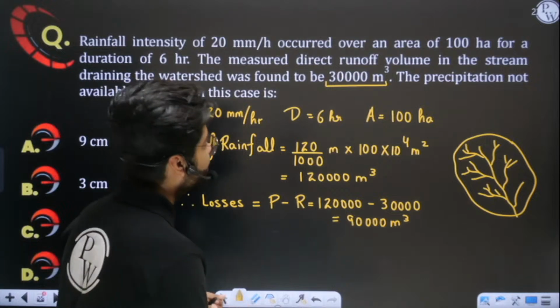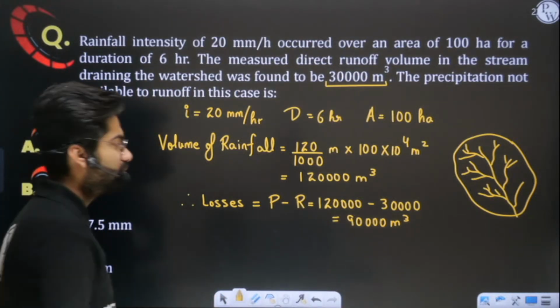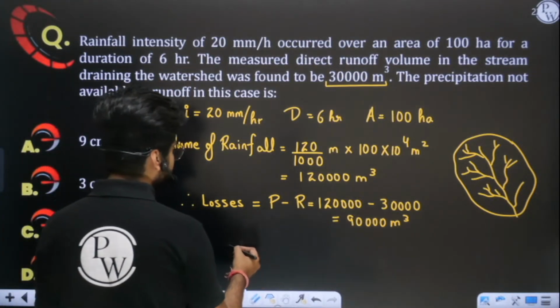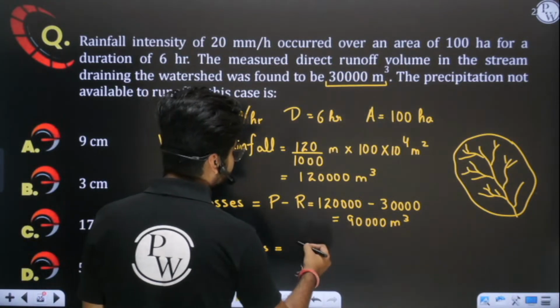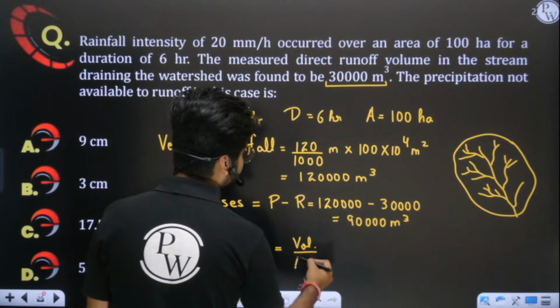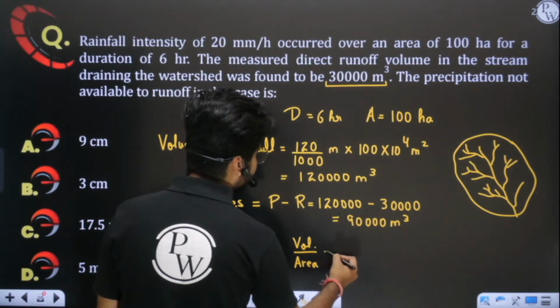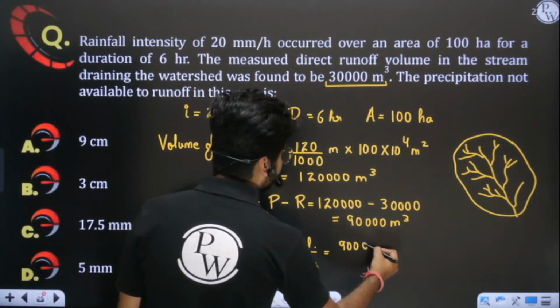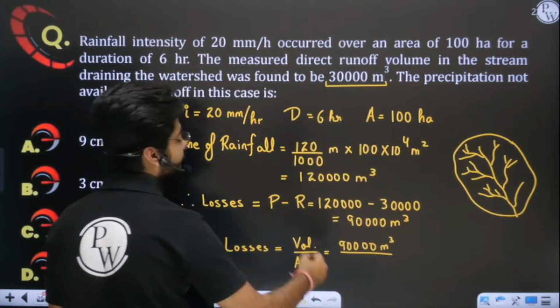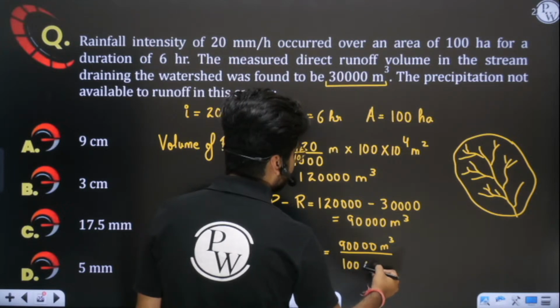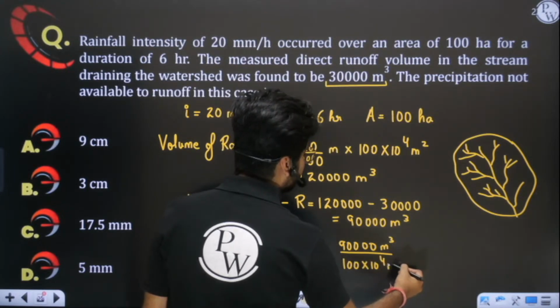We have to simply divide by area. This we have already discussed. So convert these losses into depth. Simply divide volume by area. Volume, I hope, is very clear to you how we have found out. Area is given to us as 100 hectares. So 100 hectare you will convert into meter square.